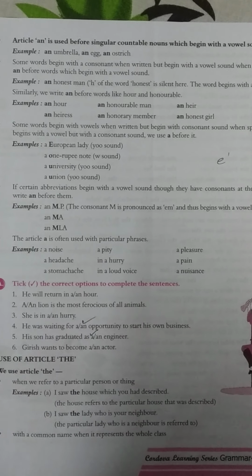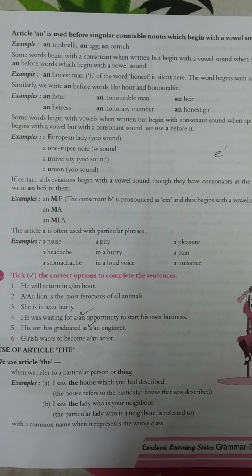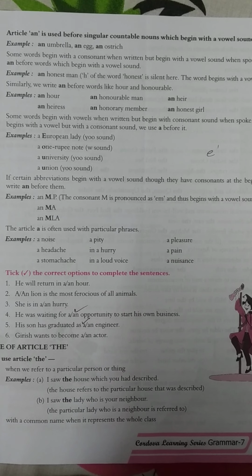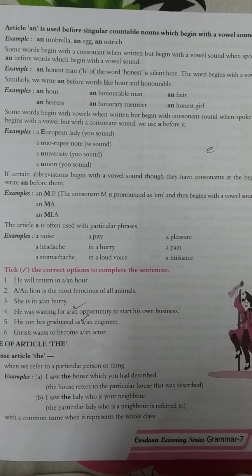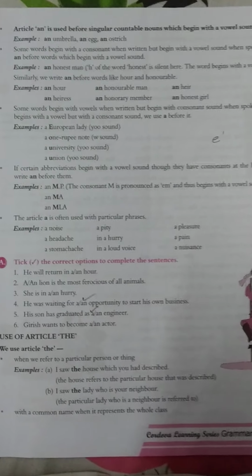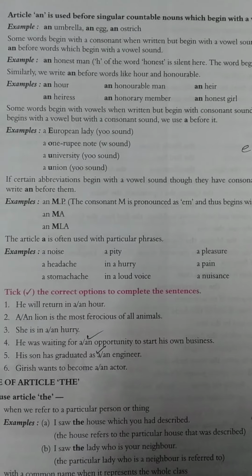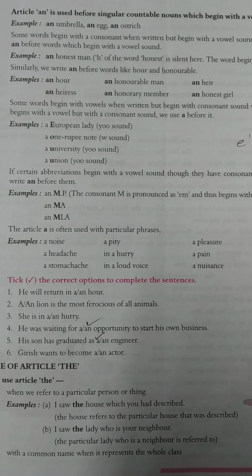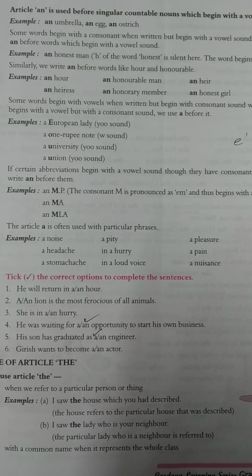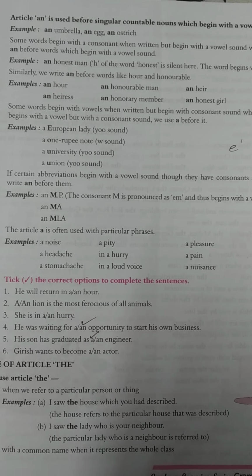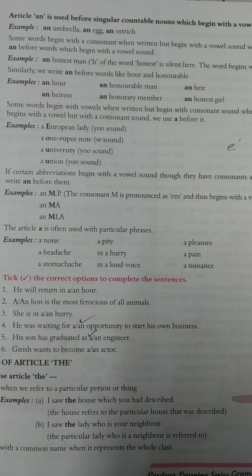Article an is used before singular countable nouns like an umbrella, an egg. When there is a vowel sound, we use an. But there are some exceptions also, like a European lady, a 1 rupee note, because the sound is not a vowel here. These exceptions you have to memorize, where a is used and where an is used.